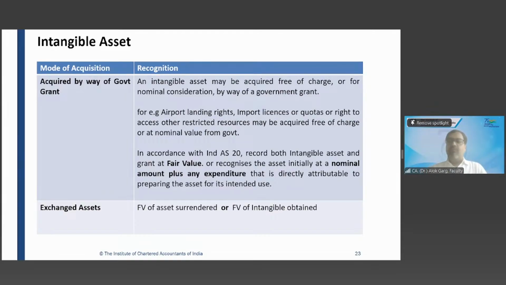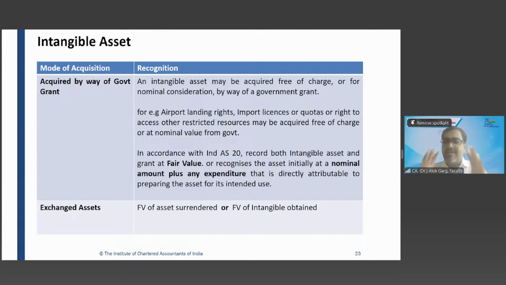So one way you can capitalize intangible asset and credit government grant liability at fair value. Second way, you can capitalize government grant at nominal value, means 1 rupee. What is the accounting entry? Intangible asset debit to government grant 1 rupee or to other income 1 rupee, right? And why 1 rupee? Just for identification purposes, so that it will be identified that this intangible asset is there.